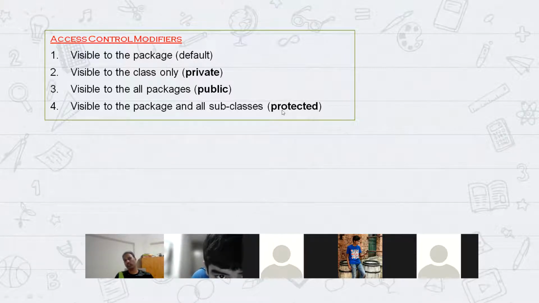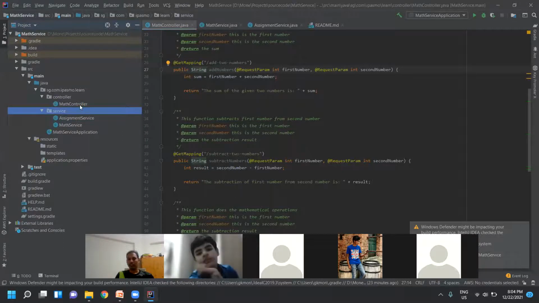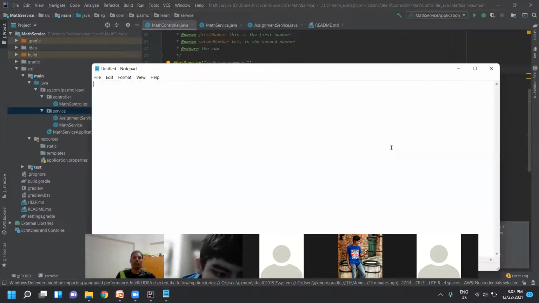We usually see what is the class that I'm going to write. So now I'm going to write math service, and I want to import it into controllers only, because this is a service package. Our architecture is something like this: in all Java projects, the structure will be like this.